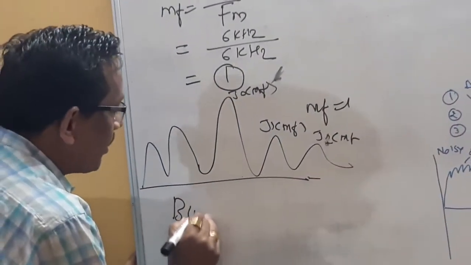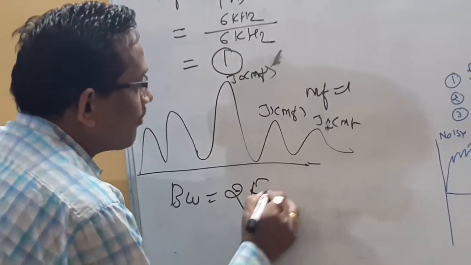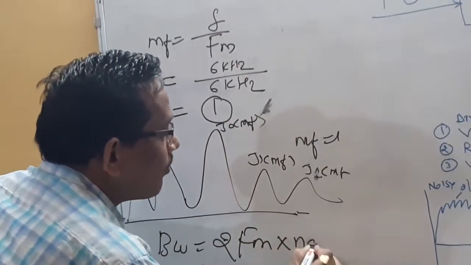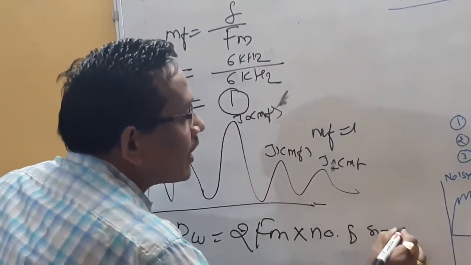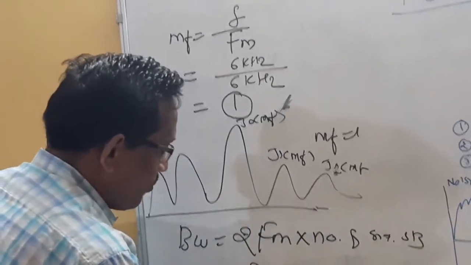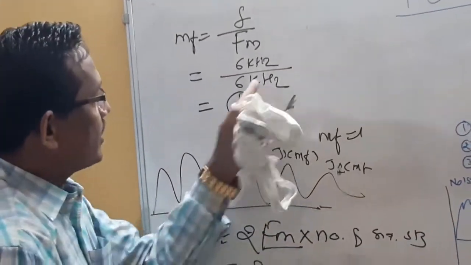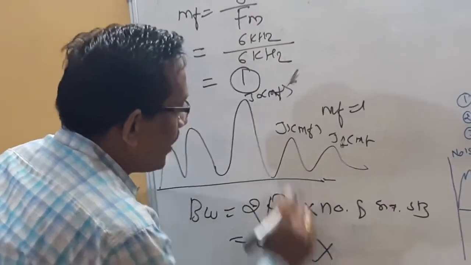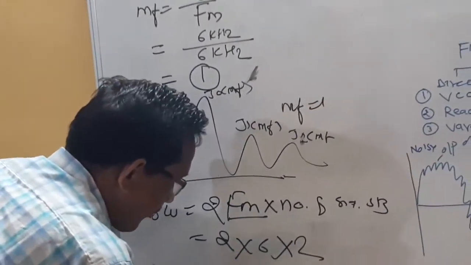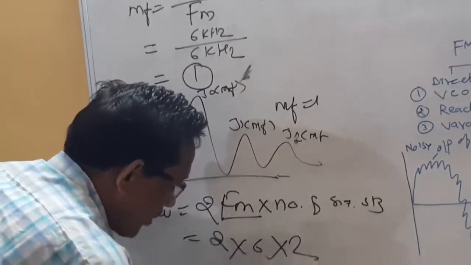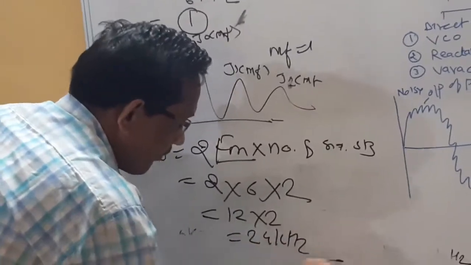So bandwidth becomes twice of fm into number of significant sidebands. So 2, where fm I am keeping 6k, that is 6 multiplied by 2, 12 multiplied by 2, that is 24k is the bandwidth.